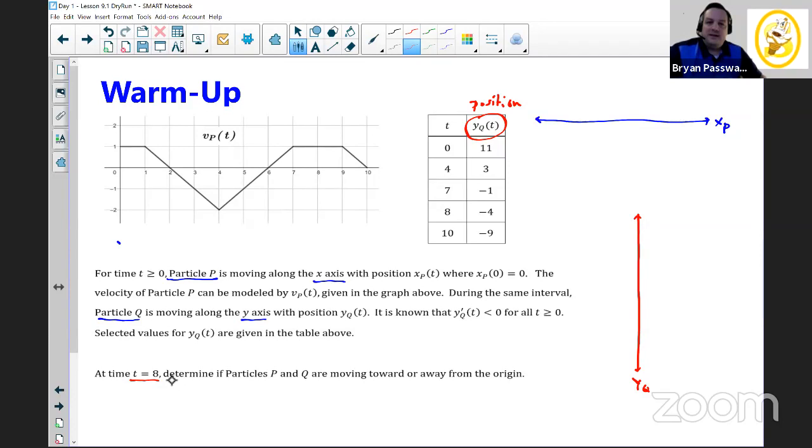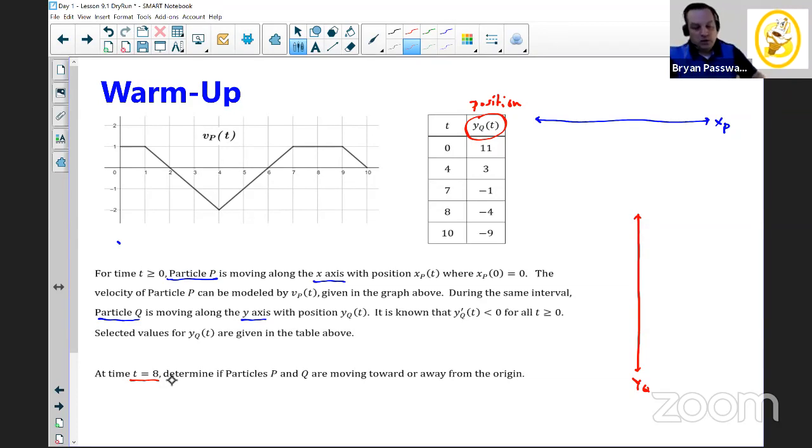The problem with that is you can be moving up away from the origin or up toward the origin. We have to know more than just which direction you're going. We have to know where you are as well. We have to know where you are plus which direction you're going. And those two things combined will allow us to know whether you're moving toward the origin or away from it.